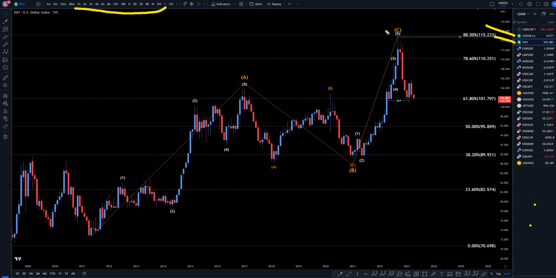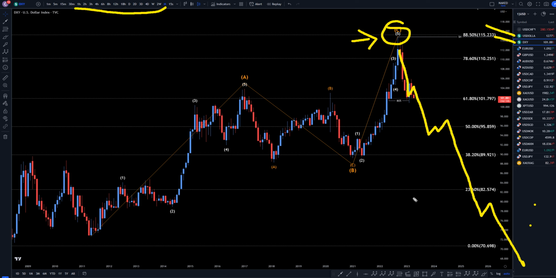So on the monthly DXY, I do believe there's a very good likelihood this right here is the end of a wave C. If that is the end of a wave C, then we are in a downtrend now that is going to continue to make lower lows, lower highs, because that's what happens at the end of an ABC correction, whether you're talking about the monthly or the 1 minute time frame.